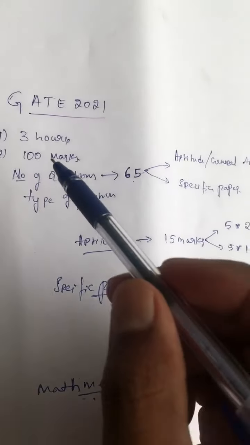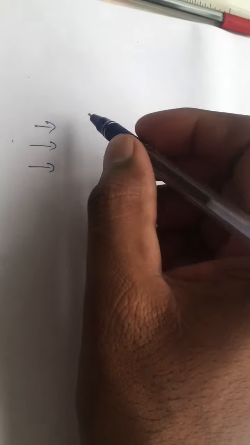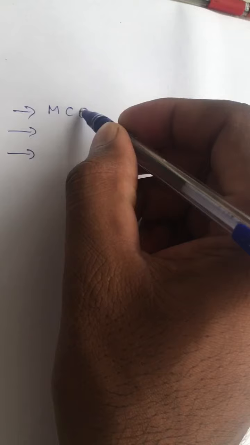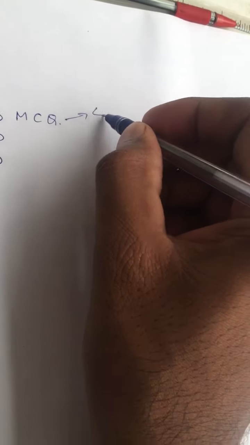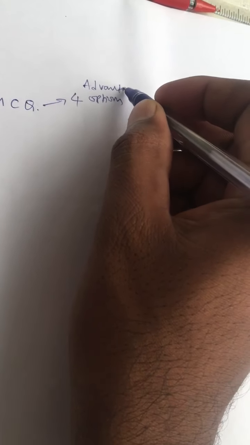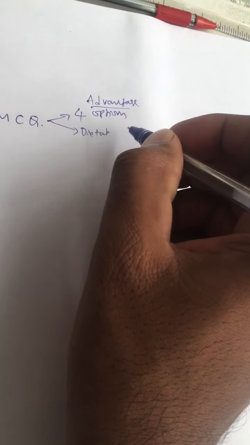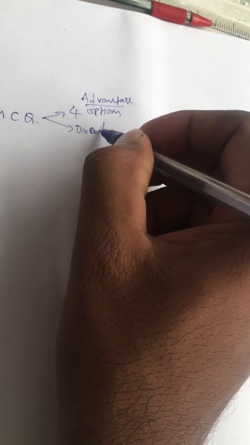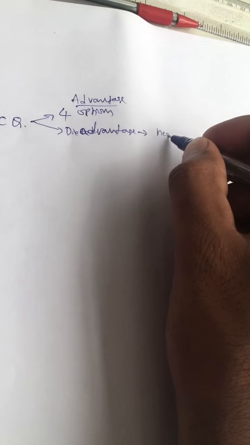Next, we come to the types of questions. We have 3 types of questions. The first one is the multiple choice question. In this multiple choice question, there will be 4 options. This is our advantage. What is the disadvantage? The disadvantage of this multiple choice question is that there will be negative marks.